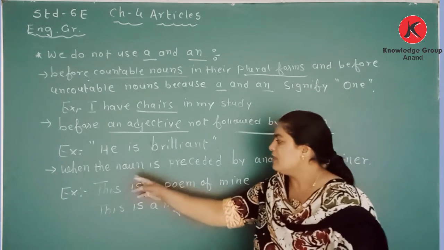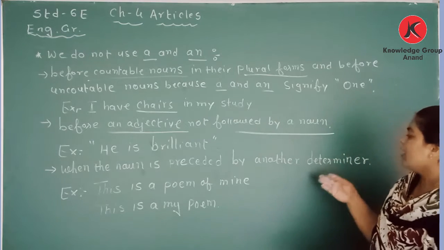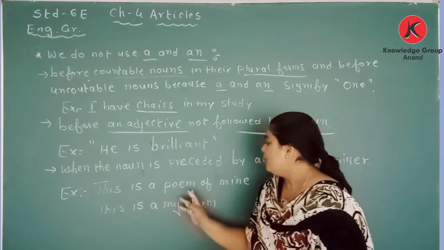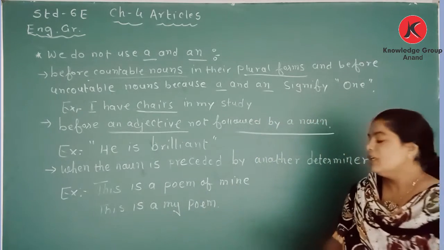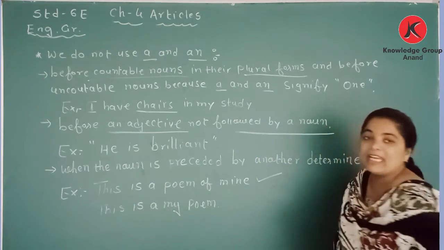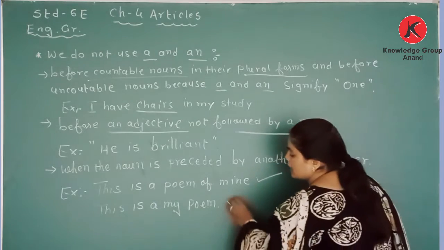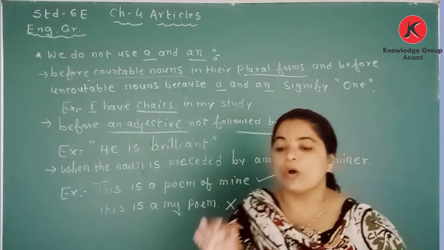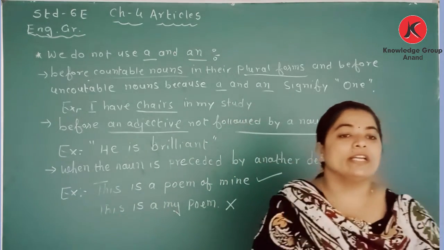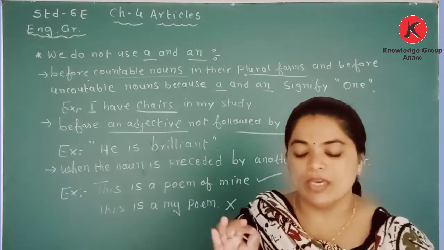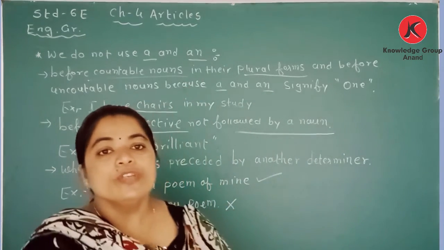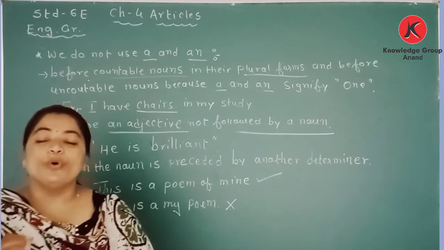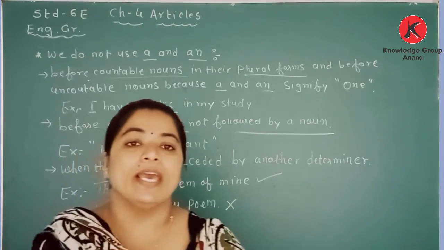The next is when the noun is preceded by another determiner. This is a poem of mine. This is the correct way to write, but this way is wrong: this is a my poem. The first sentence is the correct sentence. So these are the three points where we do not use articles a and an.